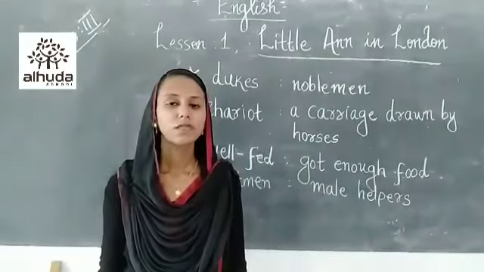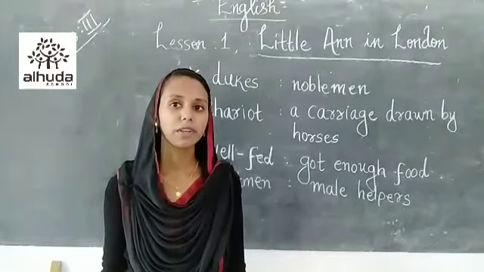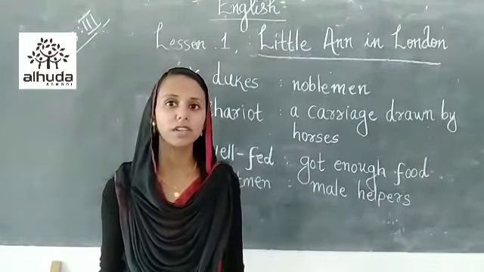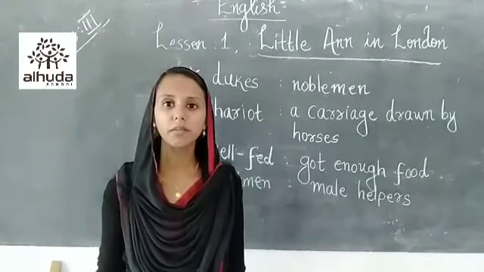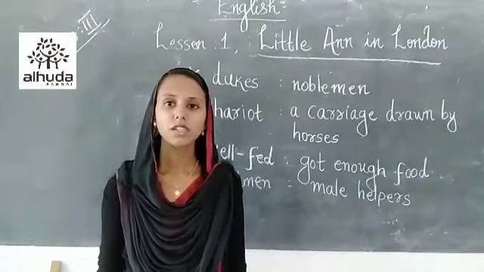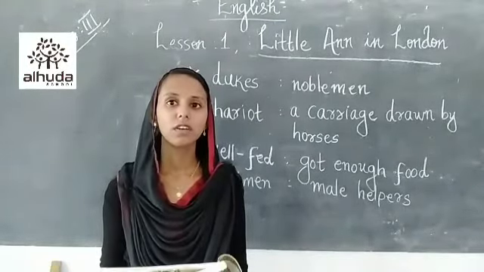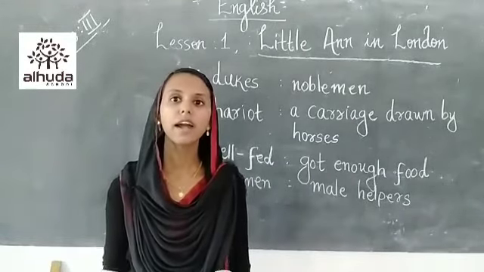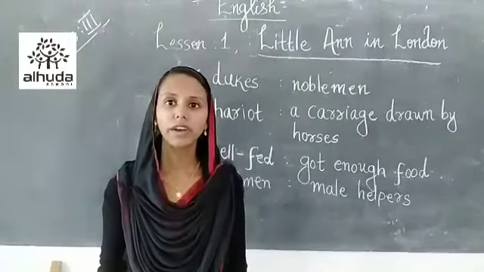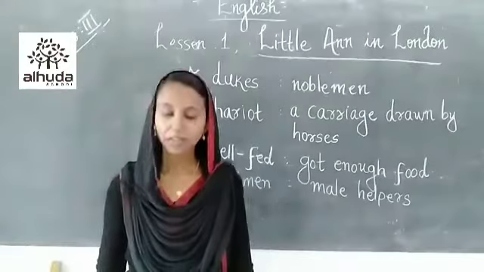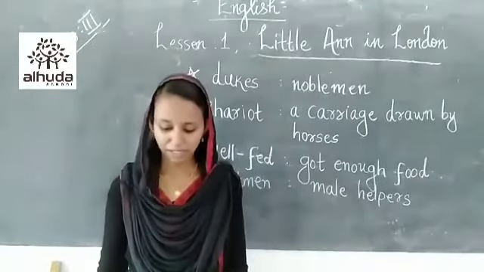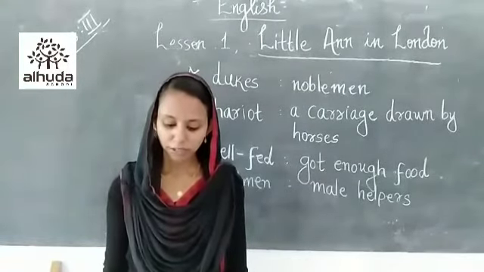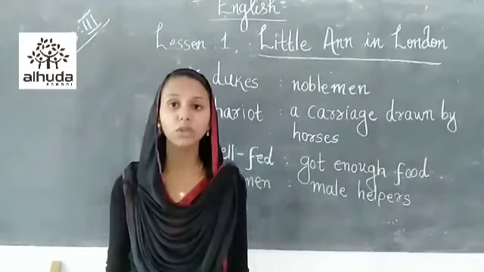So, as we discussed in our previous class, the main central character of the story is Little Anne, who was the same age as you are. She was walking with her mother through the London city. They had to pass Cavendish Square to reach their home. Cavendish Square is a place with beautiful big houses where the rich, the famous, the princes and the dukes lived.